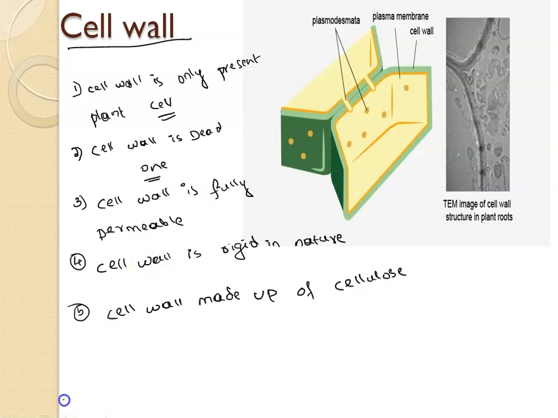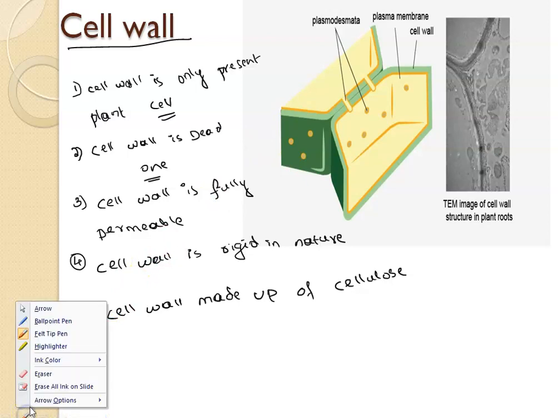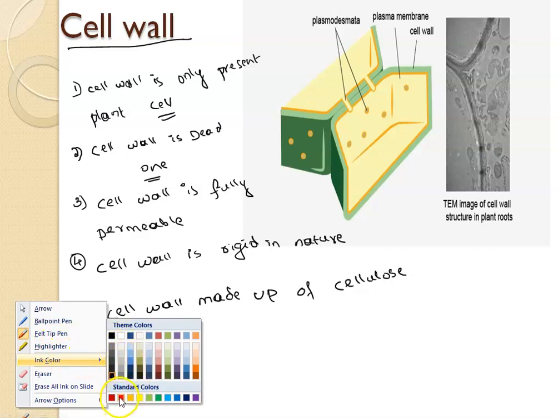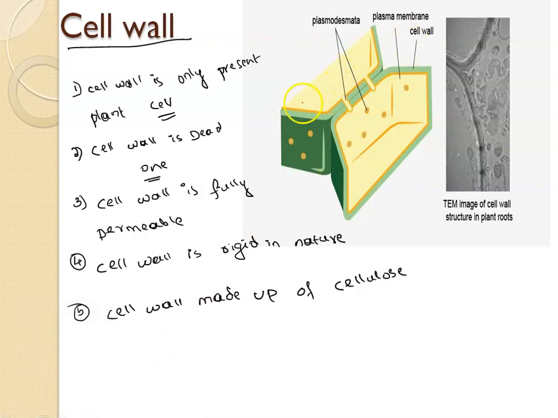Let me take a different color here. You can find a green strip here, this green-like structure on the outside.